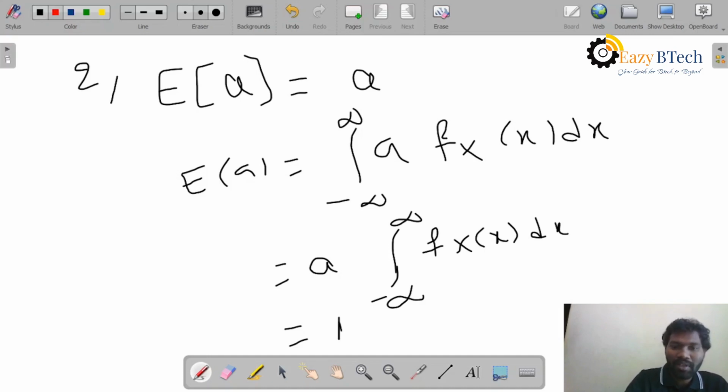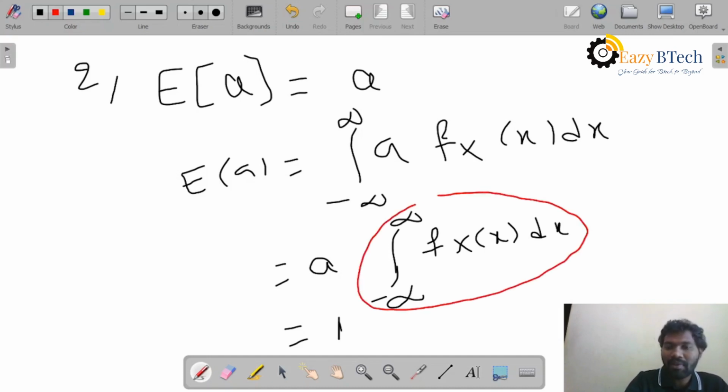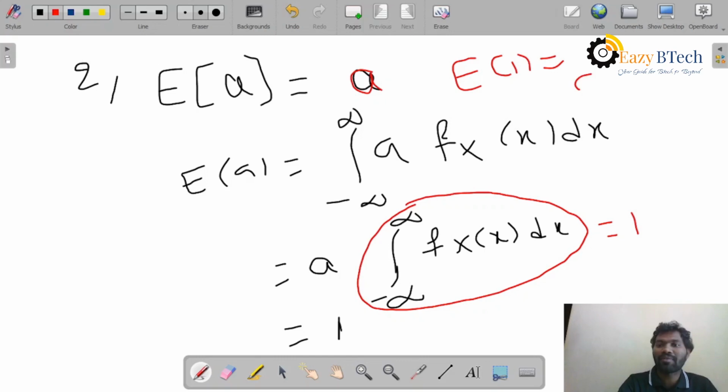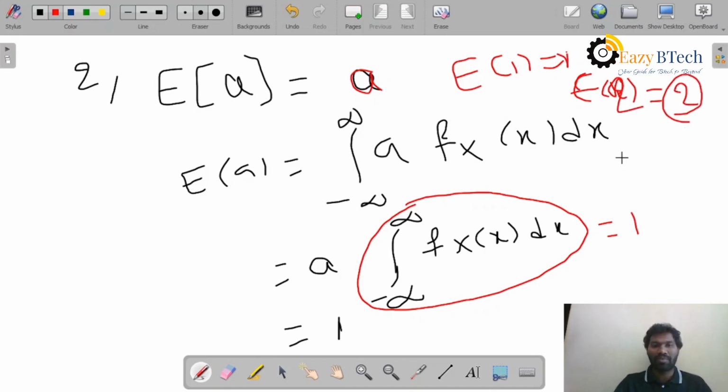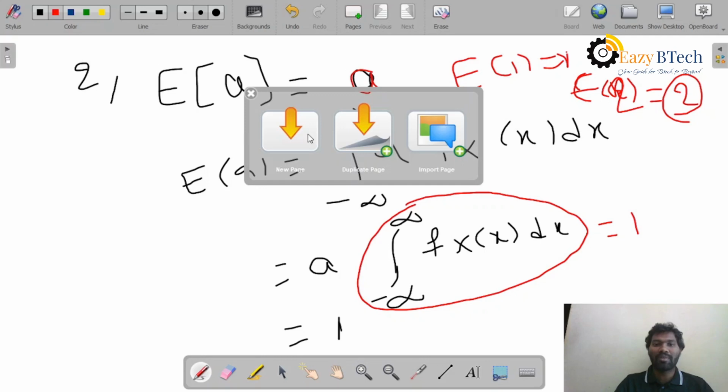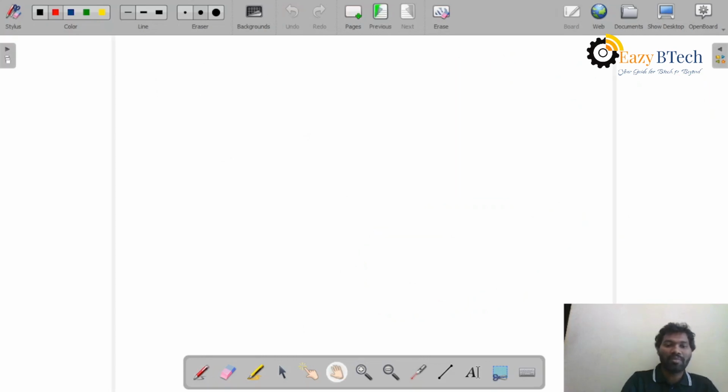Why? Because we already know from the properties of the density function that the integral is always equal to 1. So for example, expectation of 1 is equal to 1, expectation of 2 is equal to 2. Whatever constant is inside, the same is reflected as the output. This is the second property of expectation. Now moving on to the third property. The third property is like this.